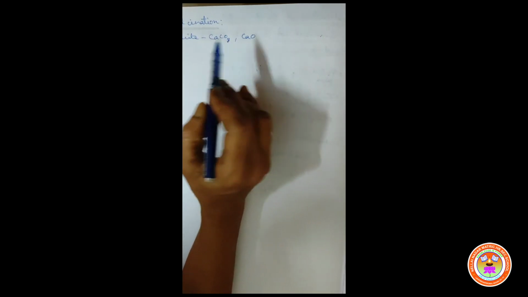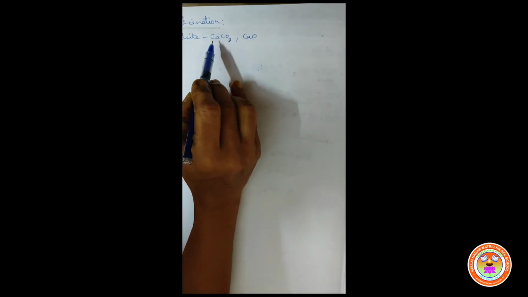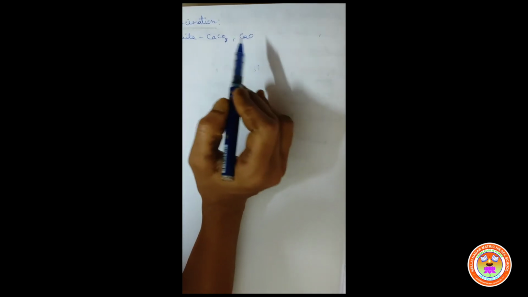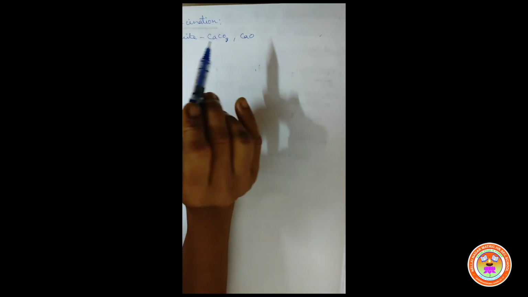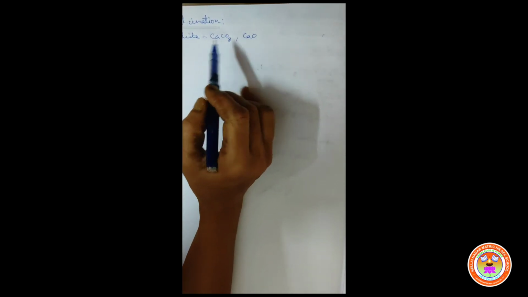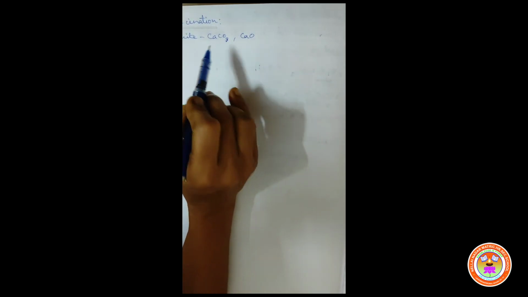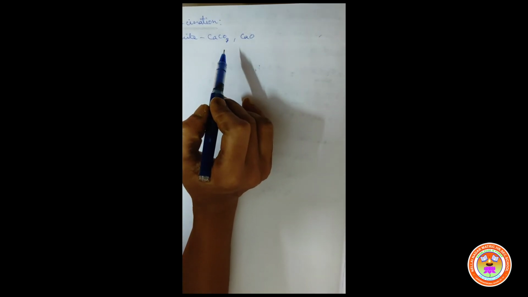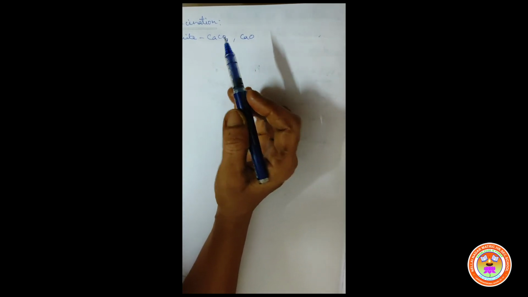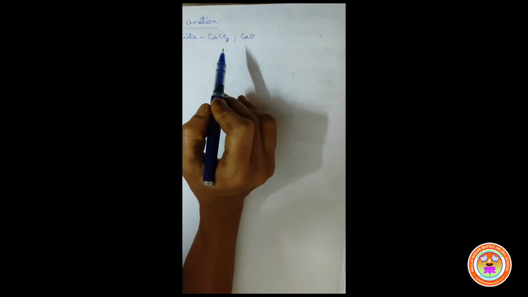Understand, children? During the calcination of carbonate ore, the ore is converted into its metal oxide with an expulsion of CO2 gas. During the calcination of hydrated oxide ore, the water of hydration or the water of crystallization escapes as vapor. And the ore will become its metal oxide.